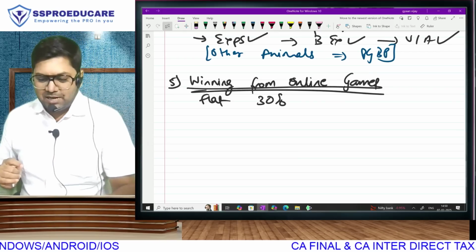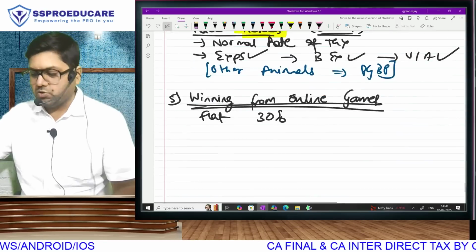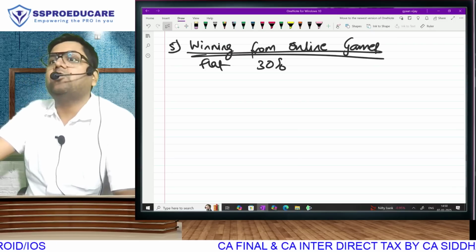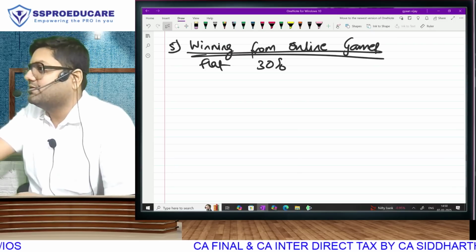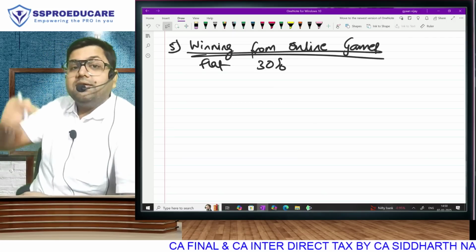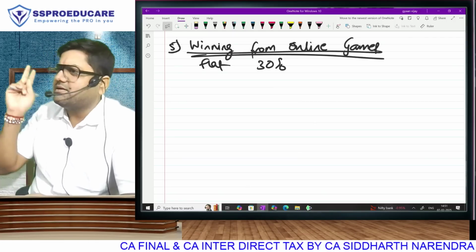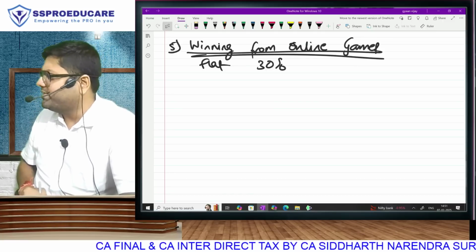So physical betting, you win, you pay 30%. Story is over. But in online games, my opening balance and my closing balance will not correctly reflect my transactions during the year. So the only reason why 0.5 is separate from 0.3, tax treatment is fully same: flat 30%, no expenses will be subtracted, no basic exemption.